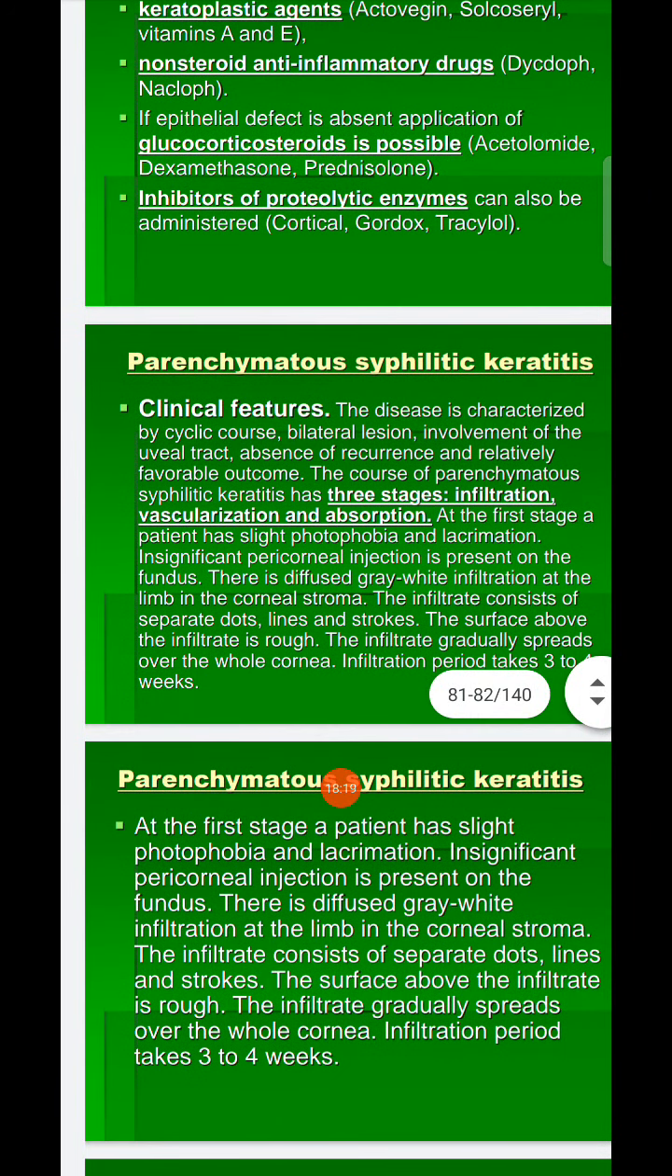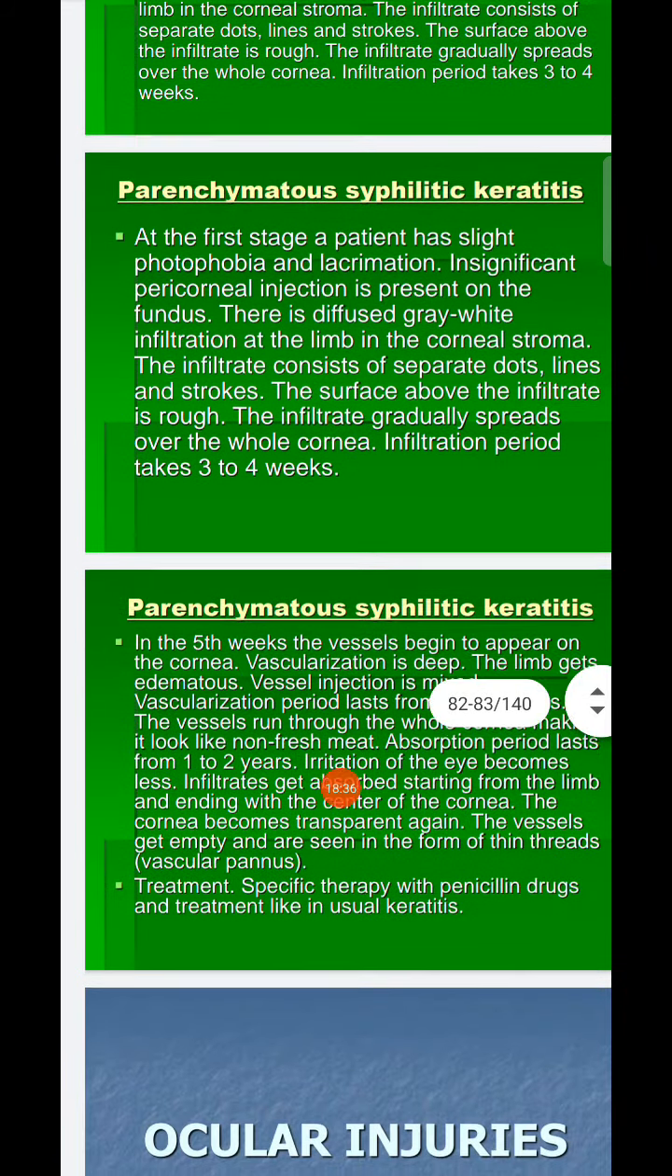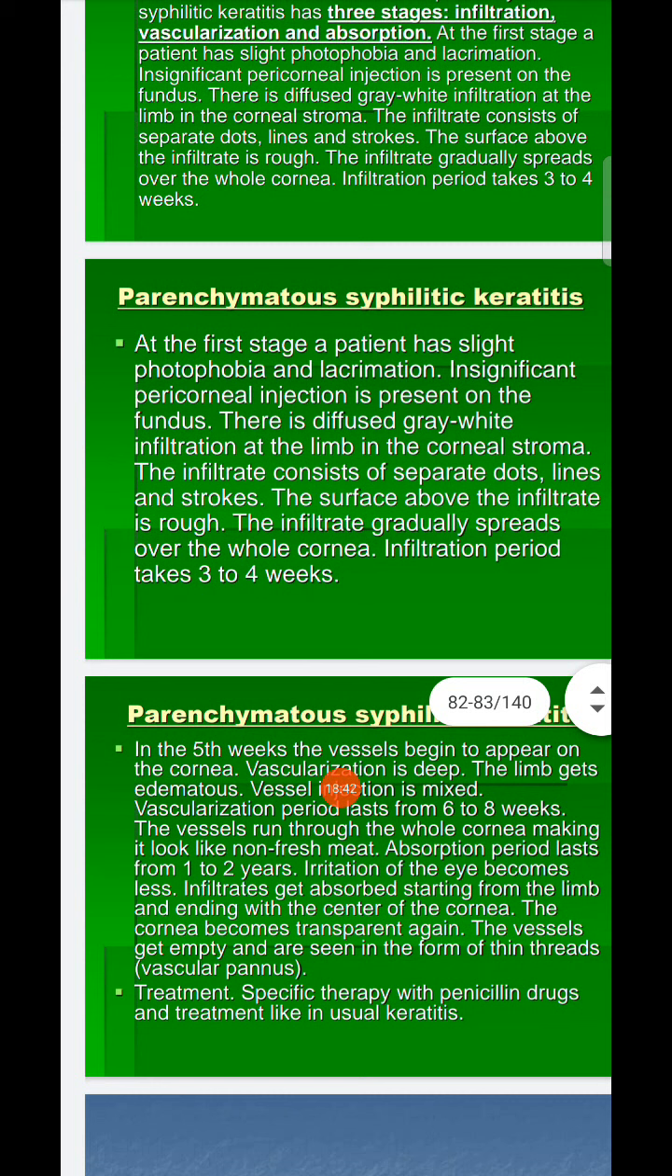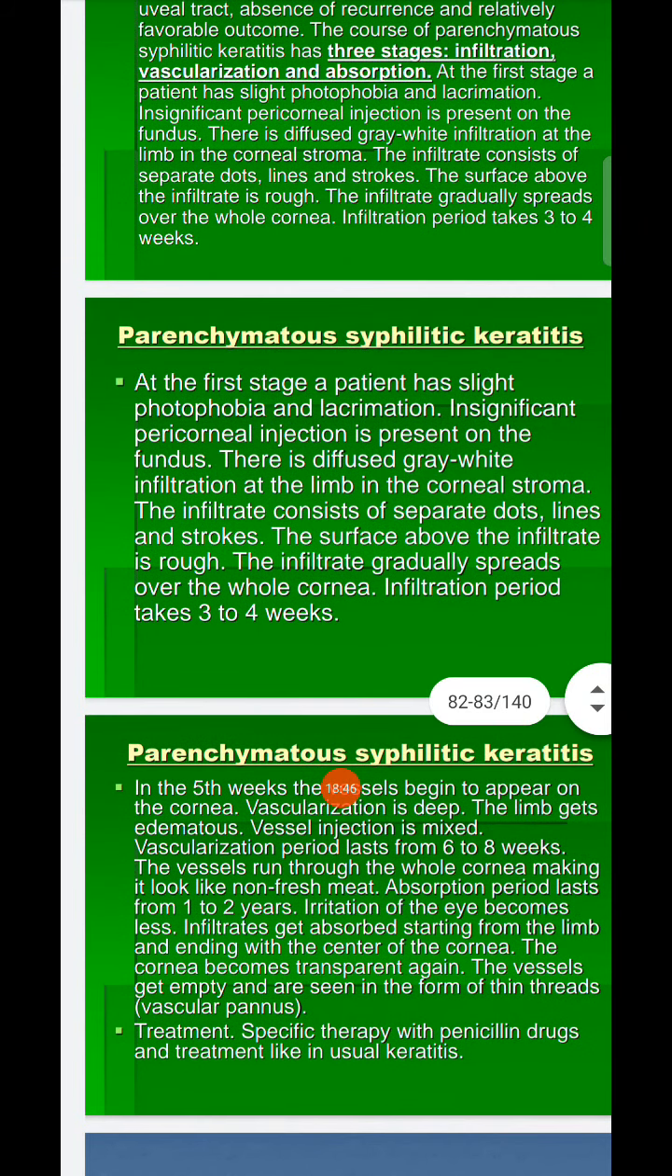At the first stage, the patient has slight photophobia and lacrimation also. Insignificant pericorneal injection is present. On the fundus, there is a diffuse grey and white infiltration at the limbus in the corneal stroma. The infiltrate consists of separate dots, lines and strokes. In the 5th week, vessels begin to appear in the cornea and vascularization is deep. The limbus gets edematous, vessel injection is mixed.